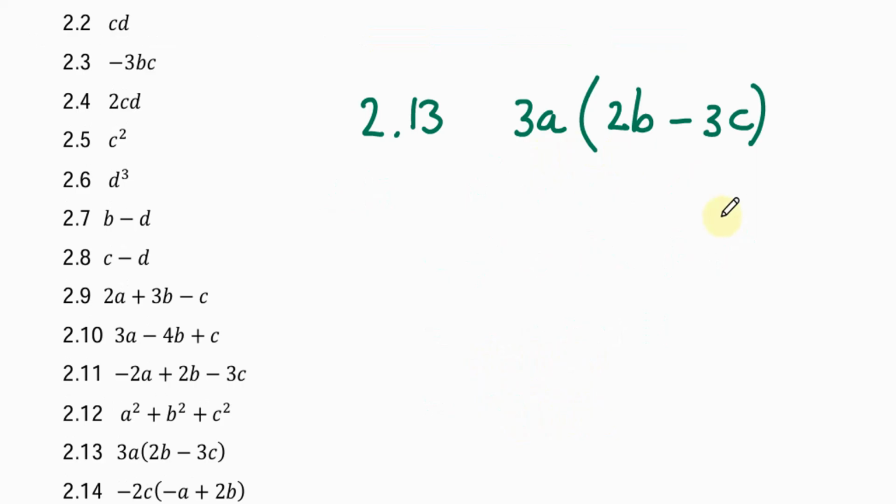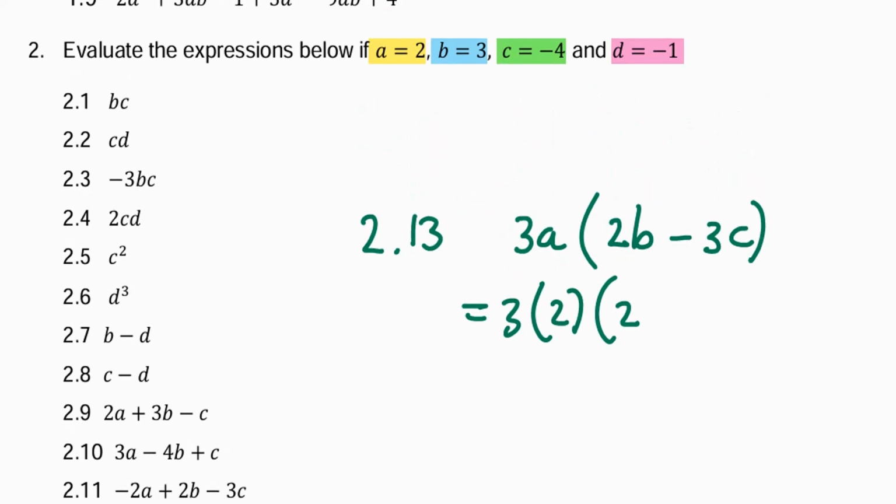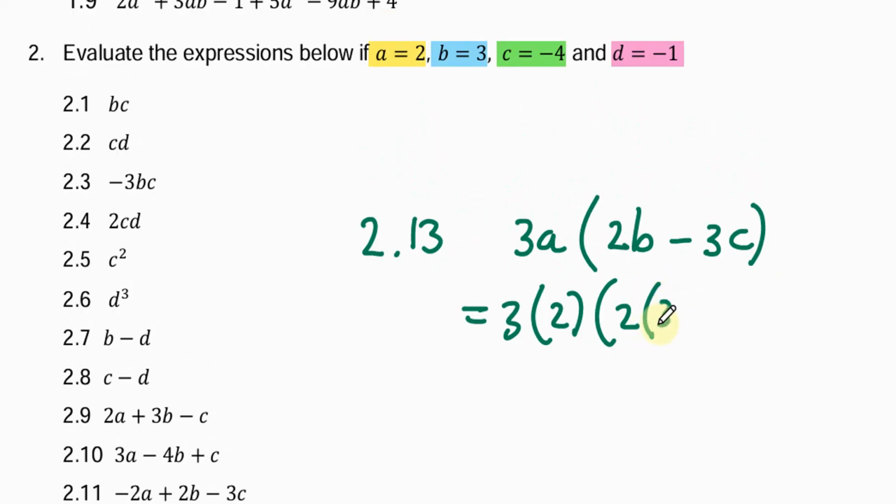Let's plug in the values of a, b, and c. We know a is 2. Then inside the brackets we have 2 times b, and b is 3, minus 3 times c, and c is negative 4. So 3 times 2 is 6.